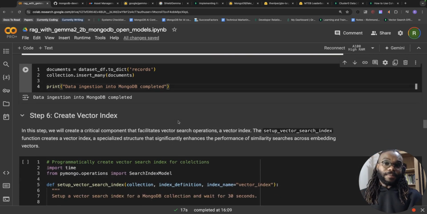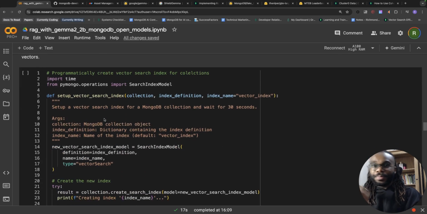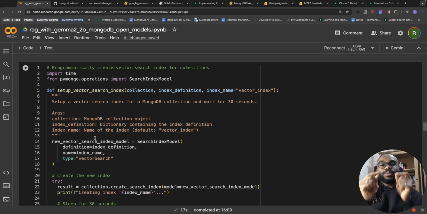The next thing we have to do to make everything come together is to create a vector index. Essentially, an index is a data structure that allows for the efficient location of some of the data you have in storage. So this is what an index is. What we're going to do here is create a vector index that will allow us to essentially conduct a vector search.